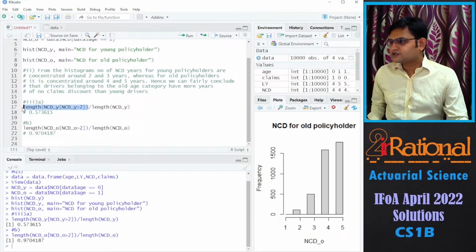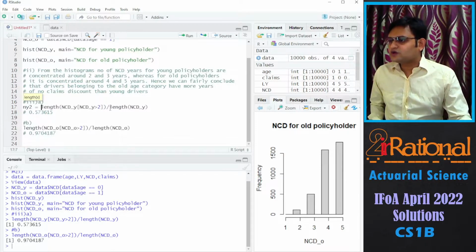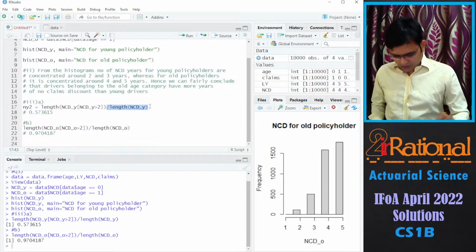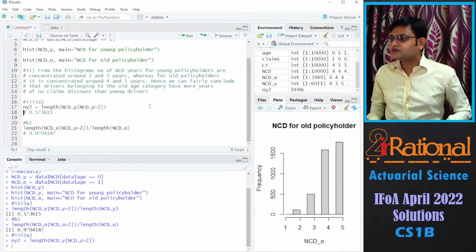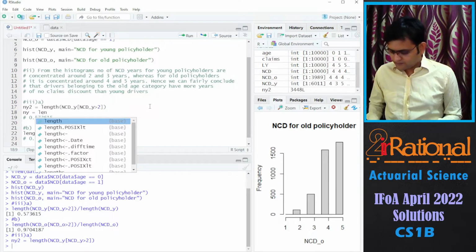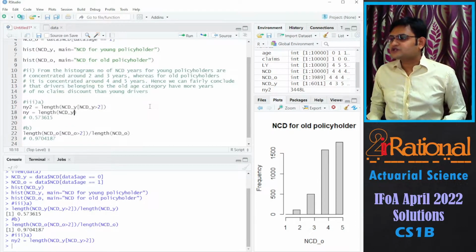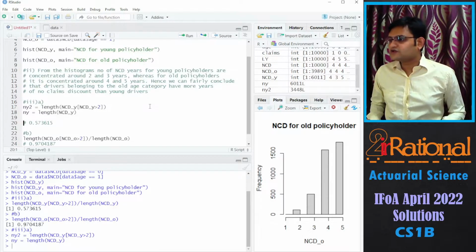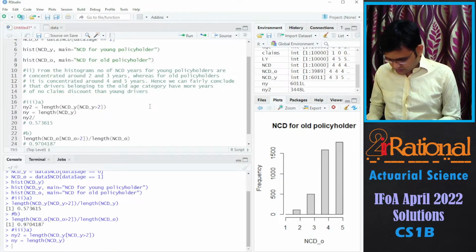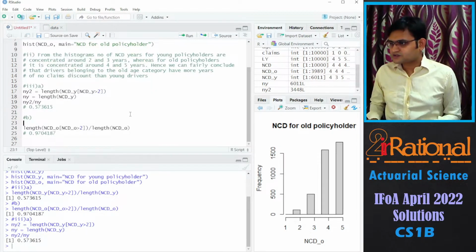Okay, what I'll do is I'll say NY2 is equal to length of policyholder young that are greater than this, and NY, let's say it is length of NCD. Just writing this so that I already have these values. We can write it again, no problem. So you can see we have the correct answer. I'm just making it a little bit more optimized, nothing else.